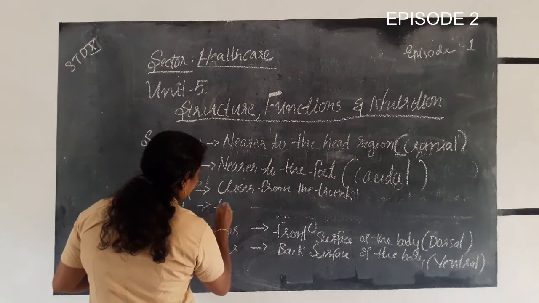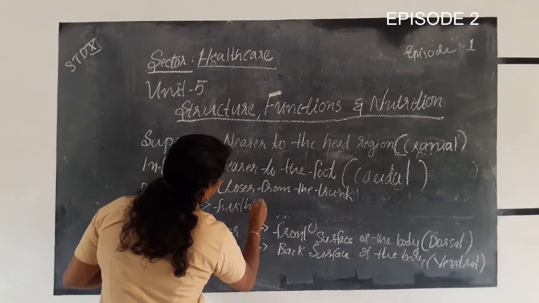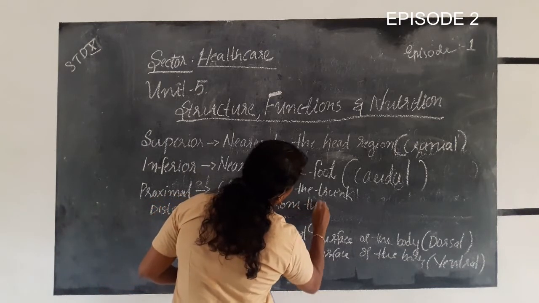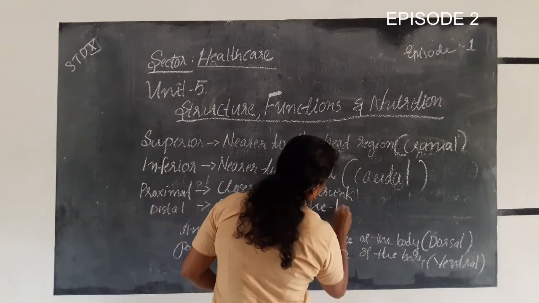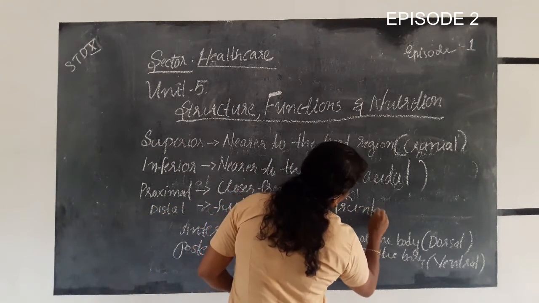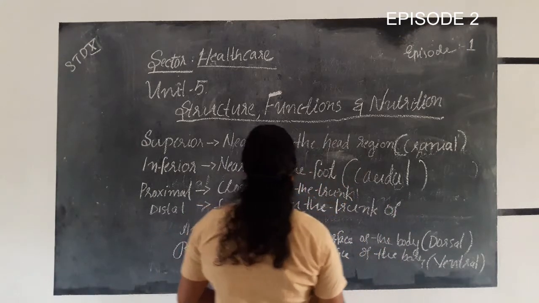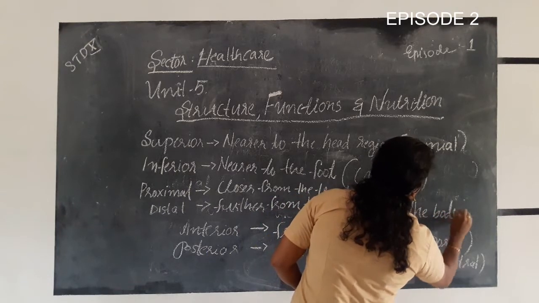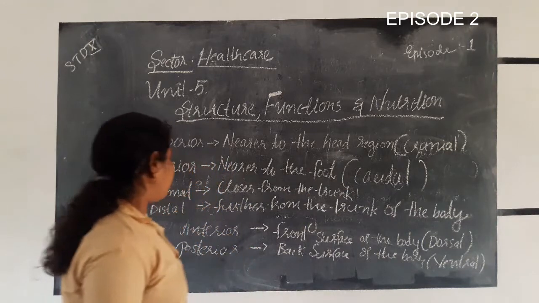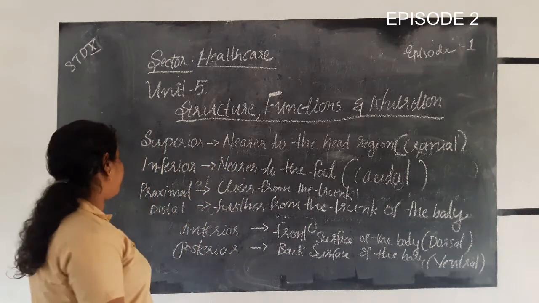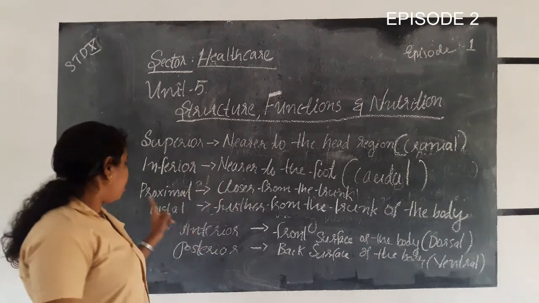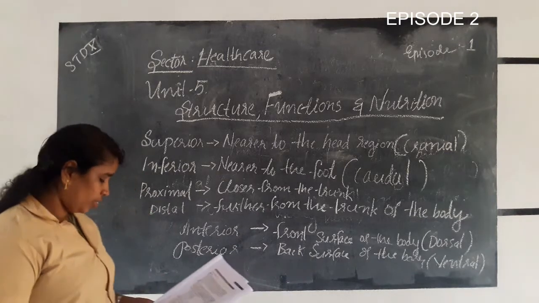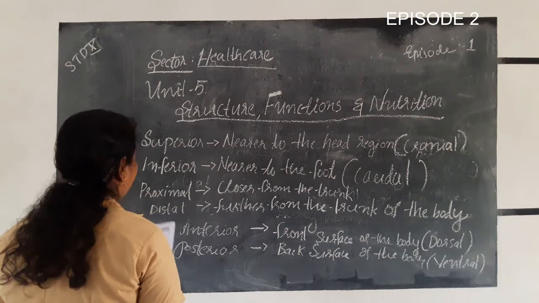Proximal is closer to the trunk, and distal is further from the trunk of the body. Then our next position, superficial.